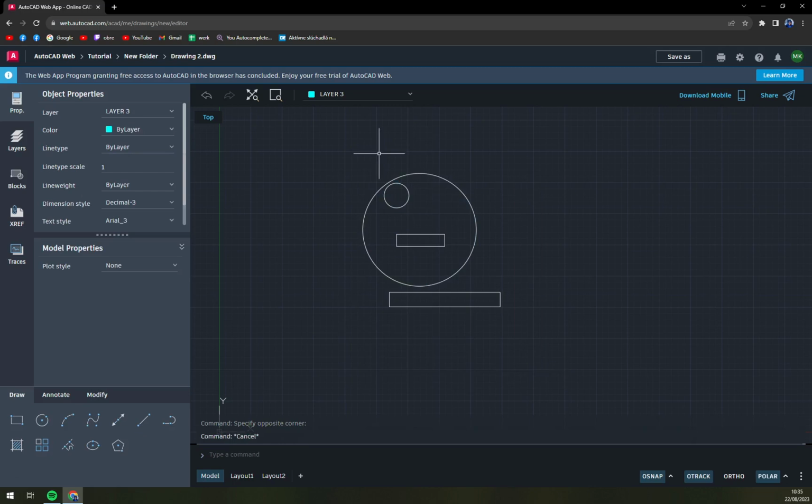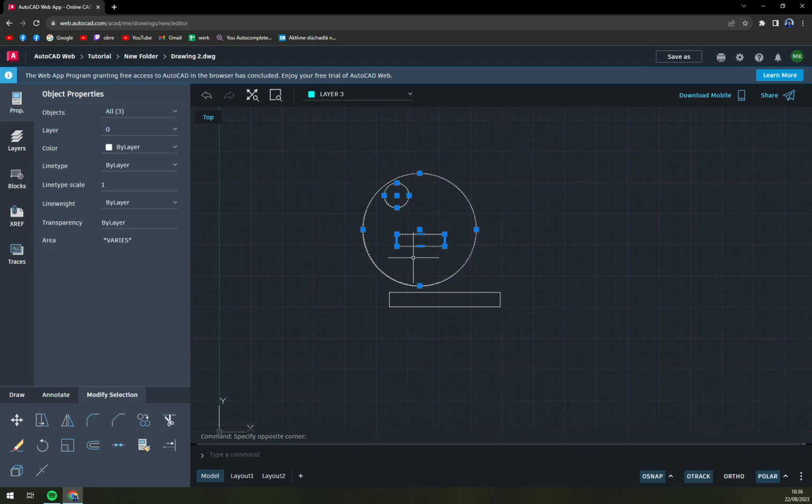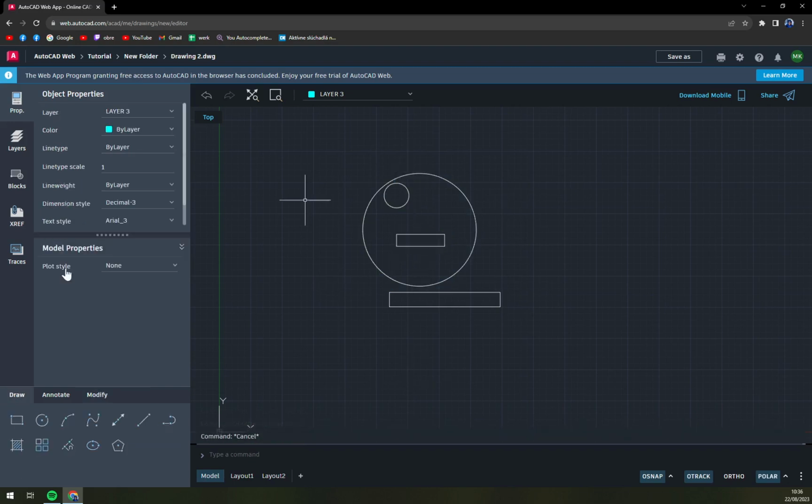So remember, from left to right it's blue, and it will only select, for example, the circles that are fully inside. So we can select them all like this, or if we even go like this, we can select all of them, but it's from right to the left.